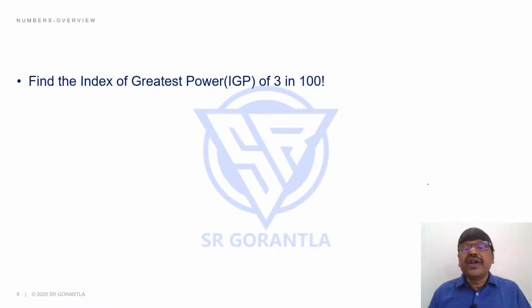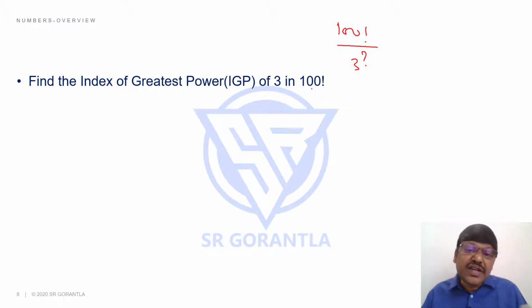Find the index of greatest power of 3 in 100 factorial. IGP means, in 100 factorial, if I write 1 to 100, what is the highest power of 3 that you have in it? It looks like a very difficult one. If you haven't come across this kind of concept before, students, you will not know how to do it. It looks like Greek and Latin.